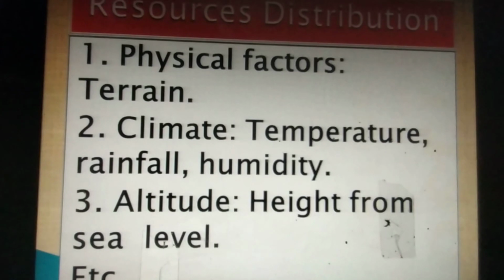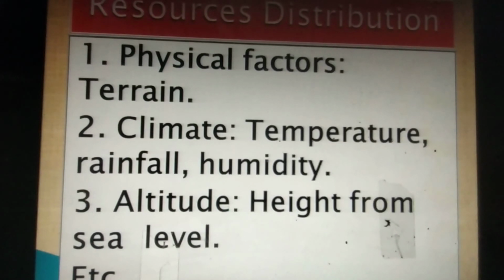Here are the factors for the distribution of the resources. Resource distribution depends on these main factors. First is physical factor. Here it refers to the terrains: mountains, plateaus, hill areas, plain areas, coastal areas.